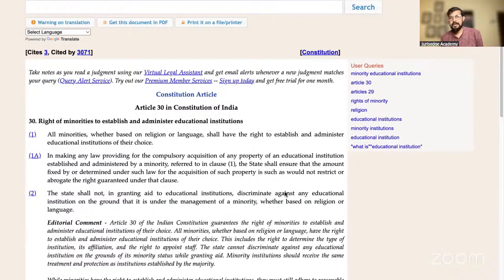And the second thing, the administration of their choice; both are there. Both are very important. It means that if there is a minority institution, the governing body which governs and runs the institution must be coming from the minority's choice.